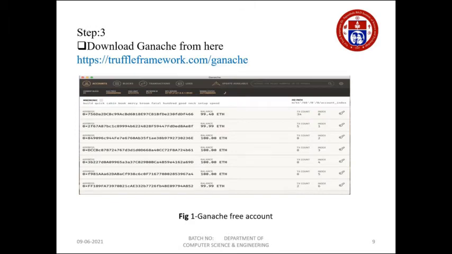So what is Ganache? Ganache basically looks like this. You have to install Ganache from this reference, truffleframework.com/ganache. Just type this in Google and you will get Ganache. Ganache is basically like a bank that will give you 10 accounts with 100 free ethers that you can use on localhost for the test network. You can't use it on the main network, you can use it on a local server to test your network.